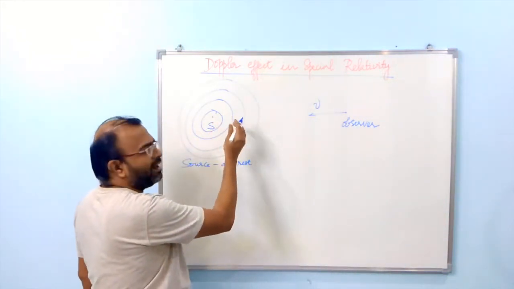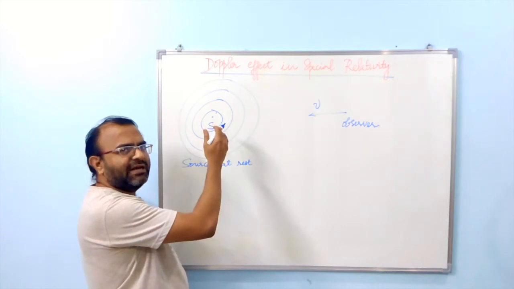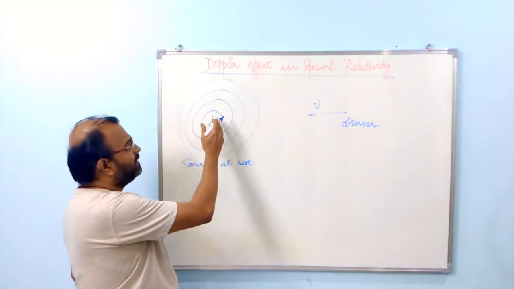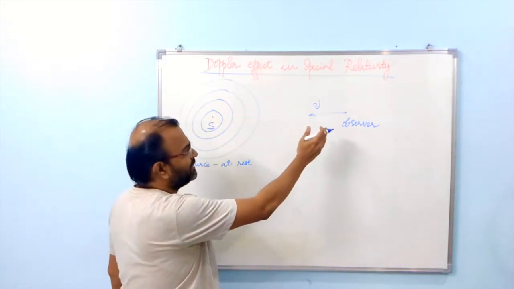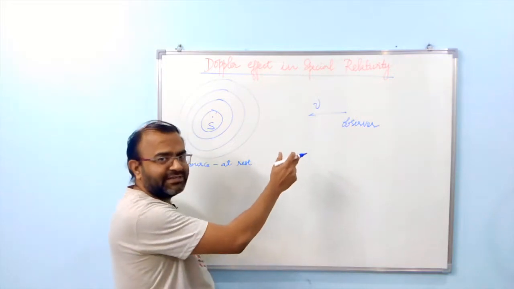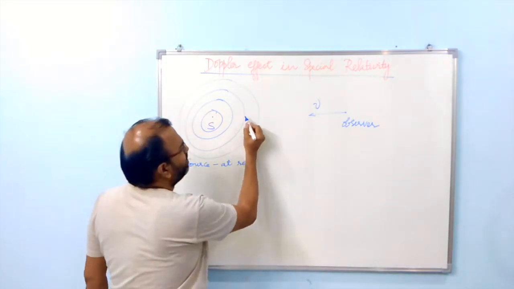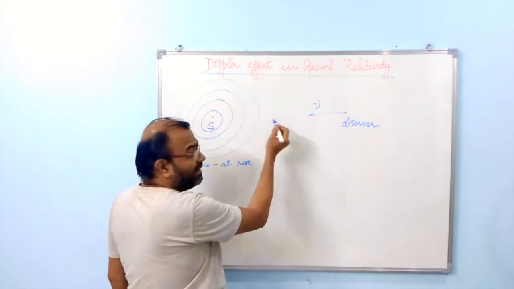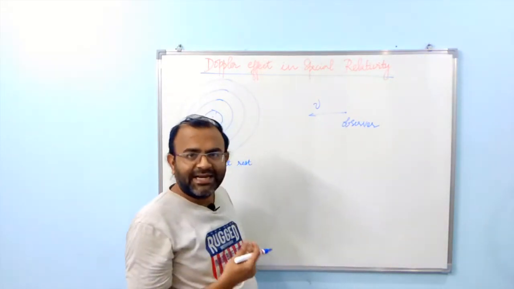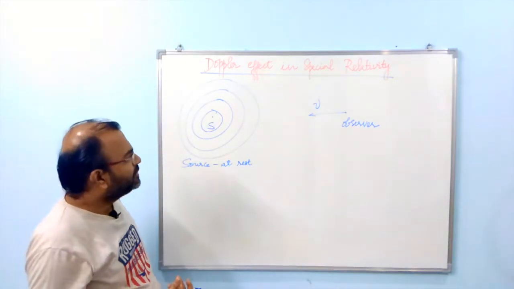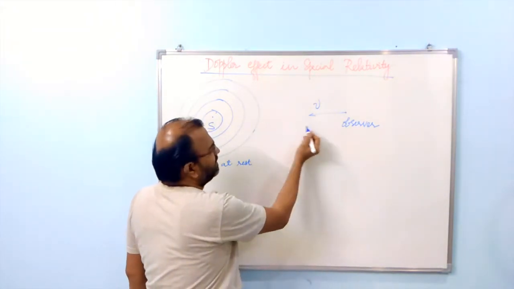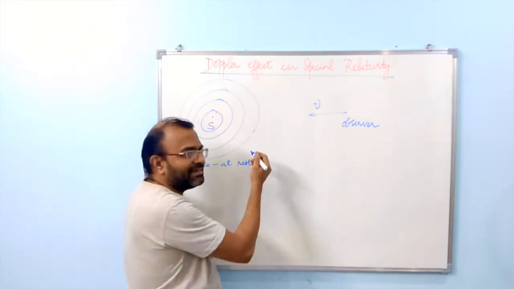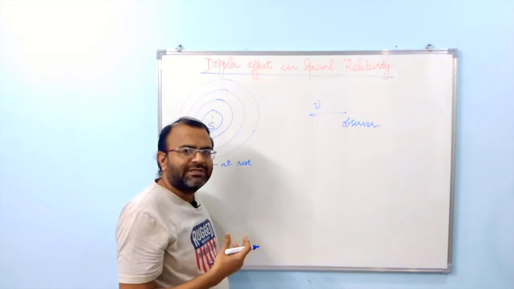Now the waves are consecutively emitted by the source, and as each wave progresses towards the observer, he starts counting the waves, let us say. Now the time duration between these two waves is the time period of the wave, and the number of such waves counted by the observer per second becomes the frequency then. So if the observer moves towards the source, he will be able to meet more number of waves in less time